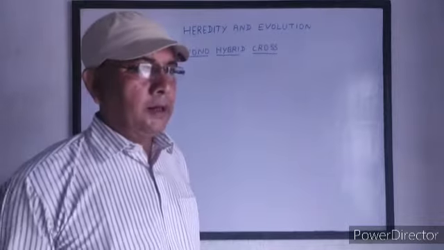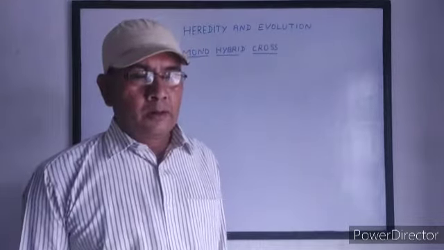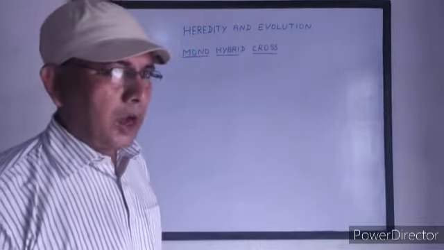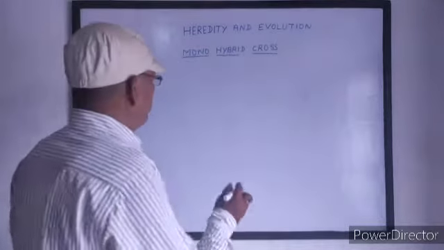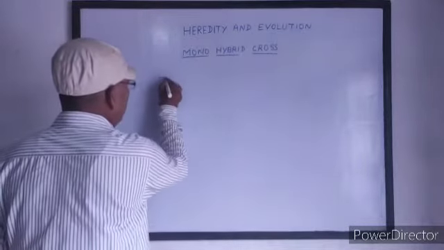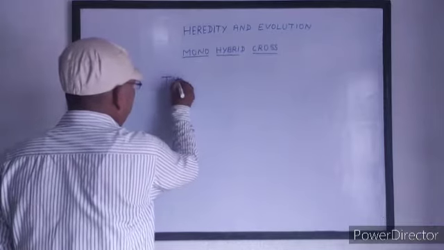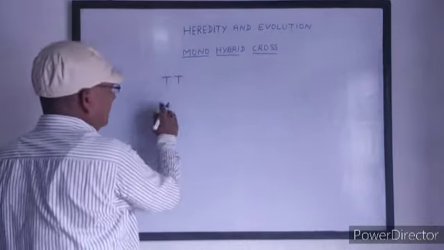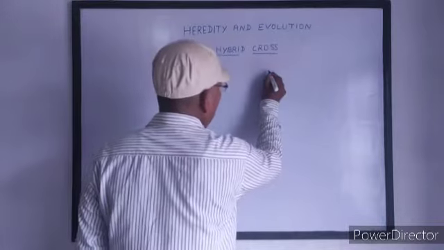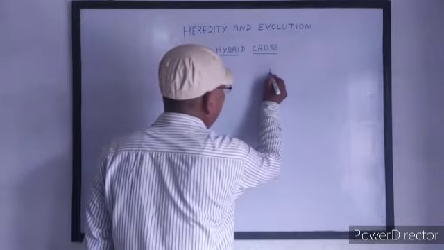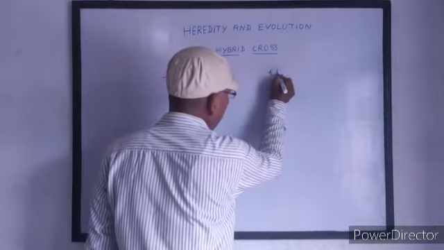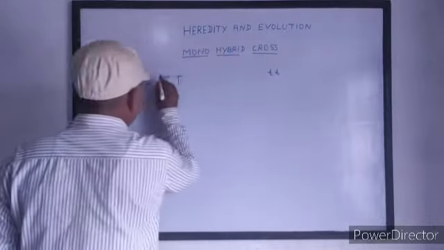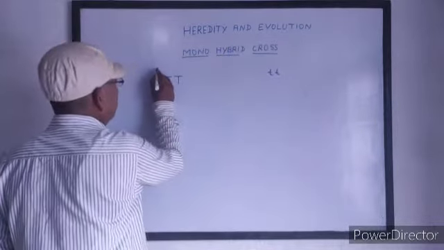So he considered first of all a tall plant and a dwarf plant for his cross. Capital T and capital T are the factors of tallness, and small t and small t are the factors of dwarfness.